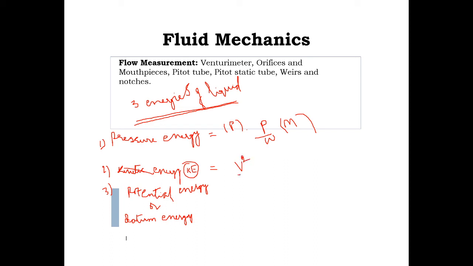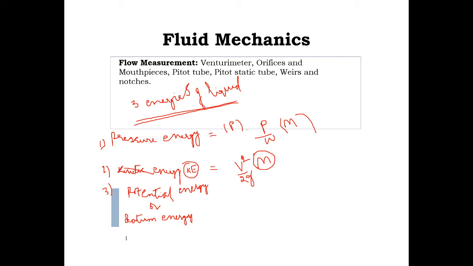V square by 2g, in terms of meters, same units in terms of meters. Okay, kinetic energy is v square by 2g. It is possessed by a velocity.